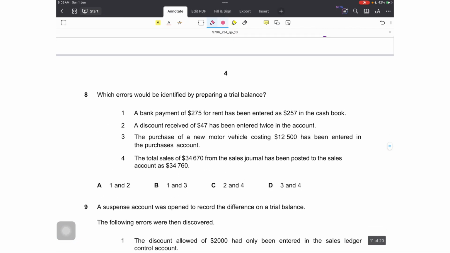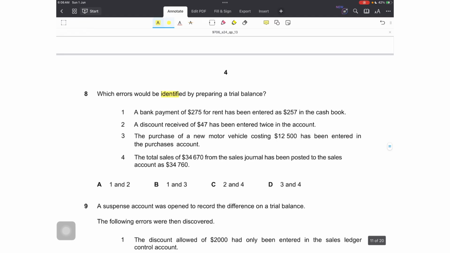Next question is question number 8. Which errors would be identified by preparing a trial balance? So we have to look for the errors which will be revealed by the trial balance. Which errors won't be revealed by the trial balance? Those are errors of, for instance, omission, commission, principle, compensating errors, error of original entry, etc. These errors aren't revealed, so we are not looking for those answers. We have to find out the errors which will be revealed by the trial balance.